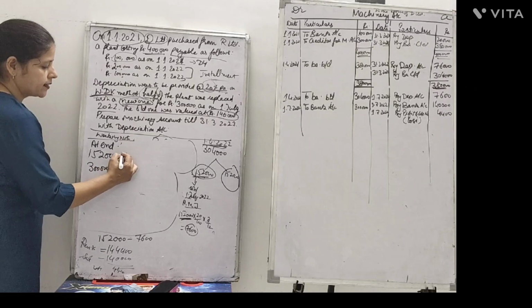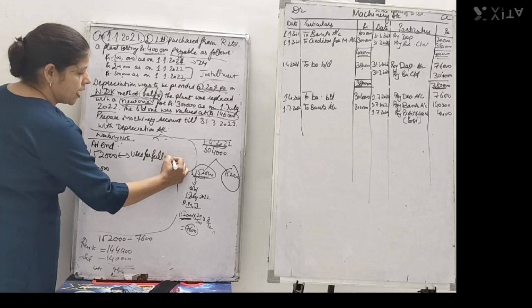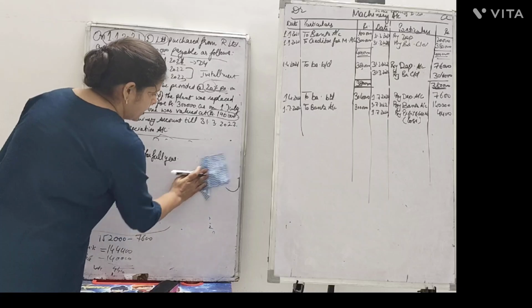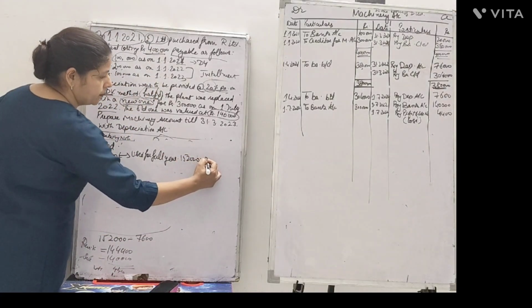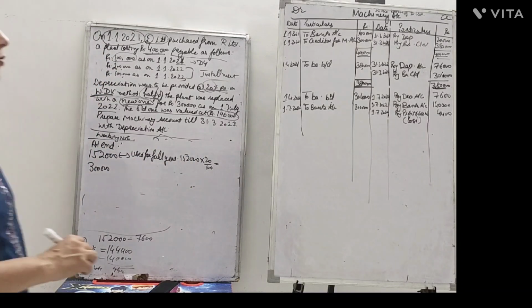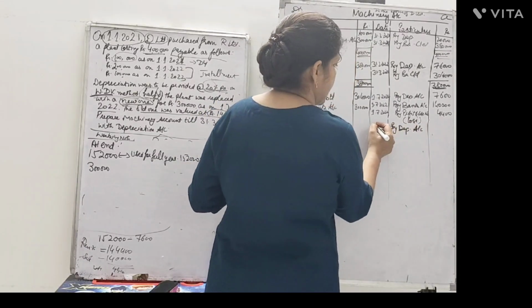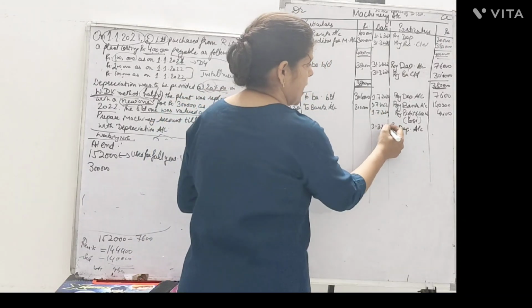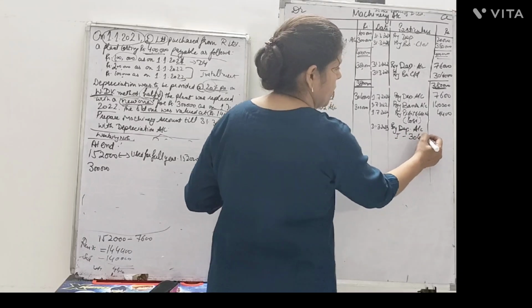Now this half asset was used for the full year. So depreciation charge on this asset should also be for the full year, and the full year depreciation rate was 20%. So 20% of this for the full year gives you the value of rupees 30,400 by depreciation account as on 31st March 2023. The depreciation charge on the first one is 30,400, right?